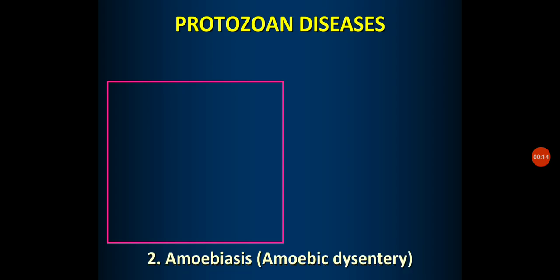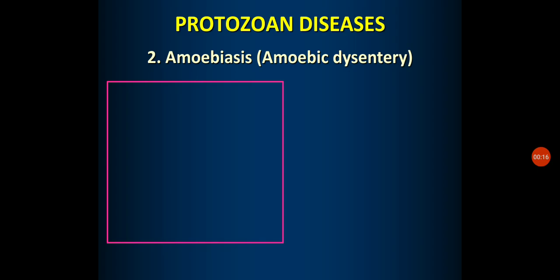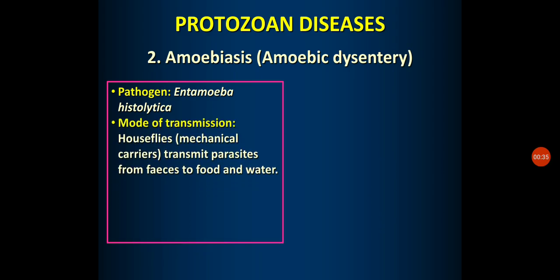The next disease is protozoan diseases. In this, we will discuss amoebiasis. Amoebiasis is the scientific name. Its common name is amoebic dysentery. The pathogen for this amoebic dysentery is Entamoeba histolytica.